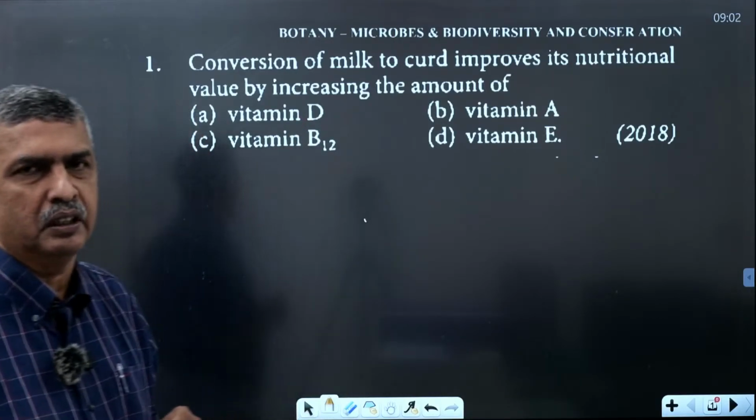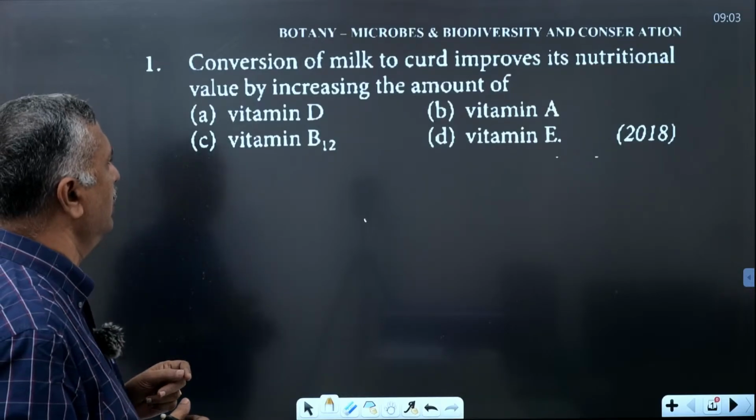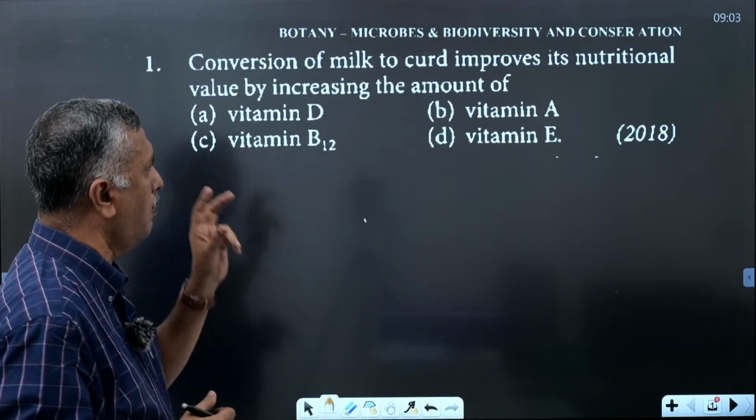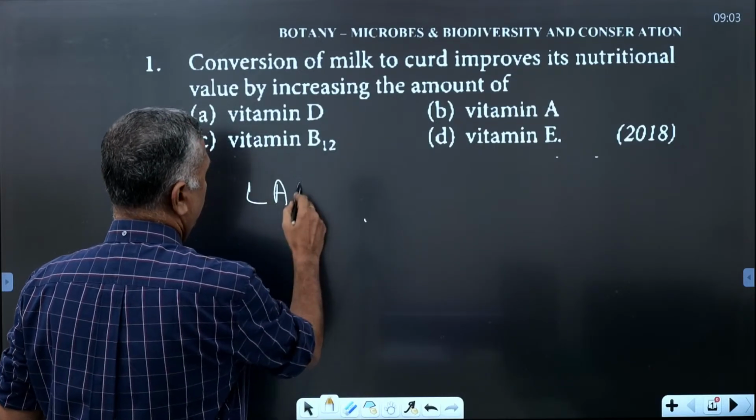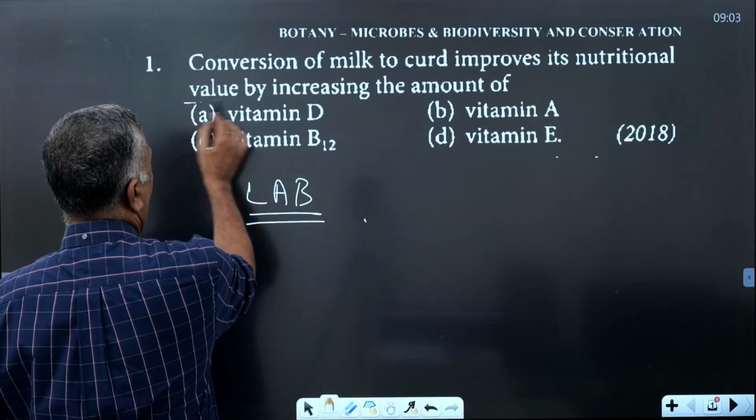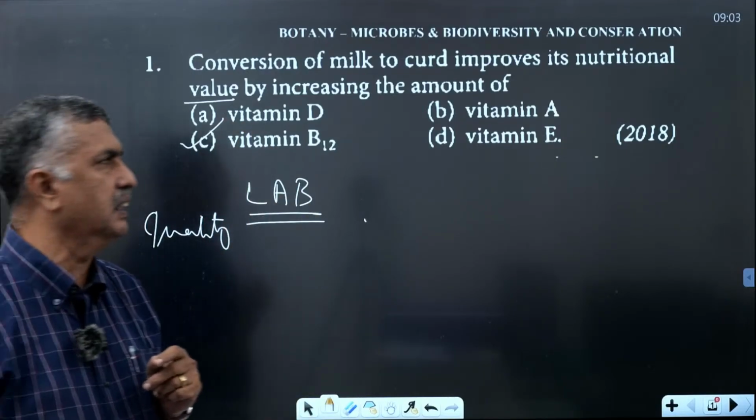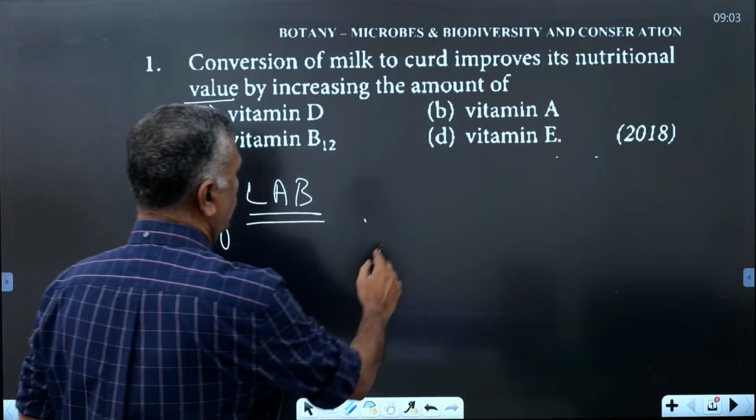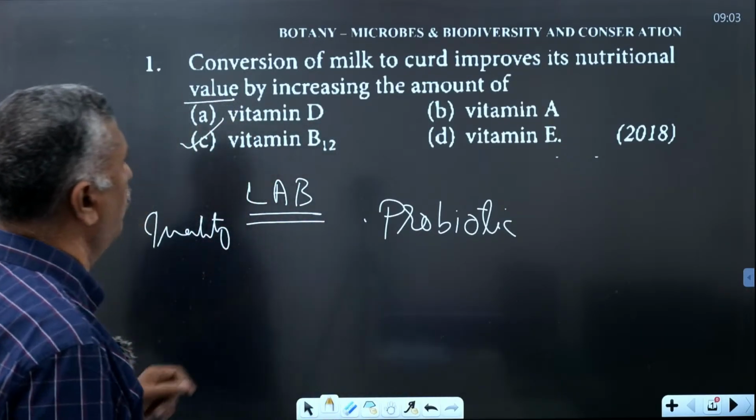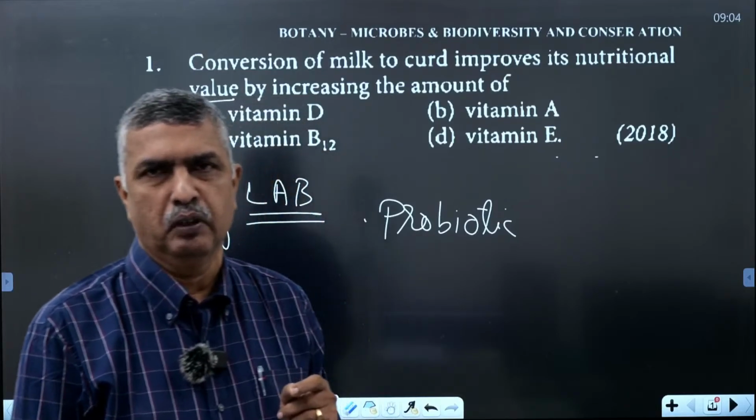The question is: conversion of milk to curd improves its nutritional quality by increasing the amount of what? During the conversion of milk to curd, lactic acid bacteria, Lactobacillus, convert milk to curd. It improves the nutritional quality by increasing the amount of vitamin B12, and it is called a probiotic. That is the first question: vitamin B12.